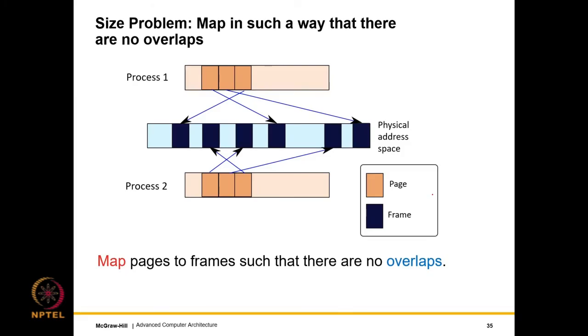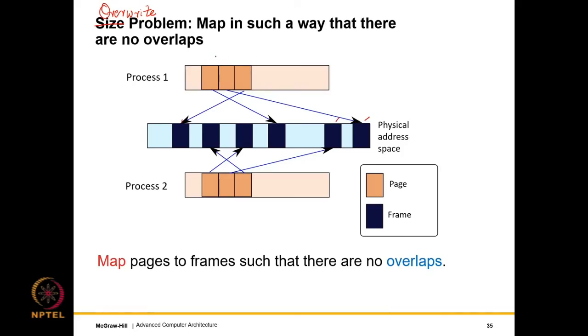How do we do it? So we map it in such a way that there are no overlaps. Let's take a look at it. Let's consider process 1 and process 2. Of course we can extend this diagram to multiple processes, but let us just consider 2 processes for the time being. Let us say that in the entire memory map we have mapped these 3 pages. In the process of translation, what you can see is these pages can be mapped to any 3 frames in main memory, right? So they need not be contiguous.